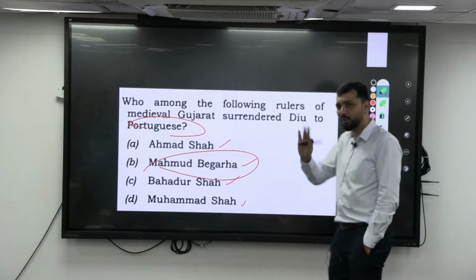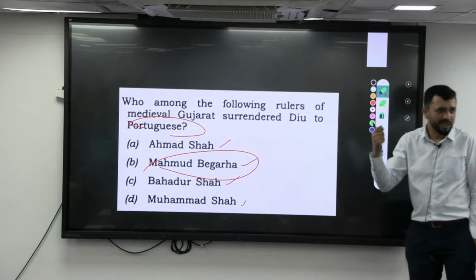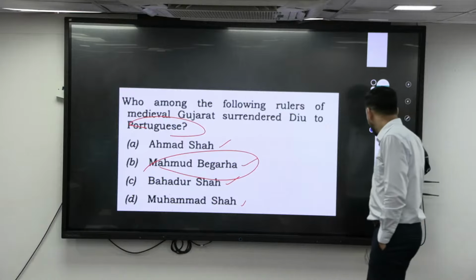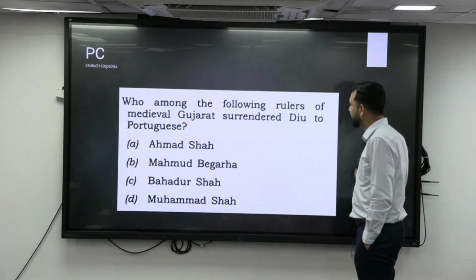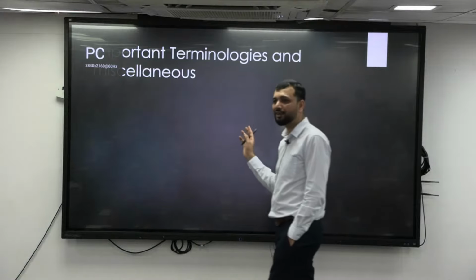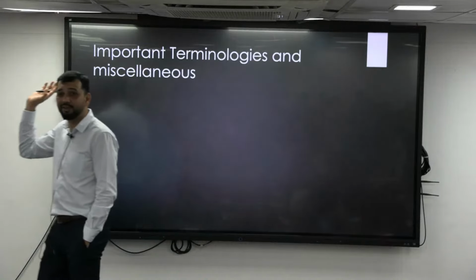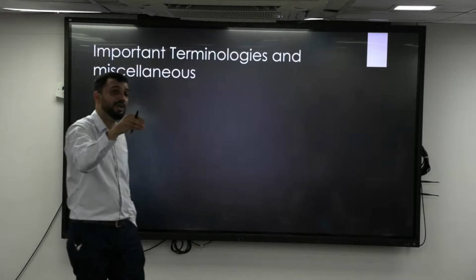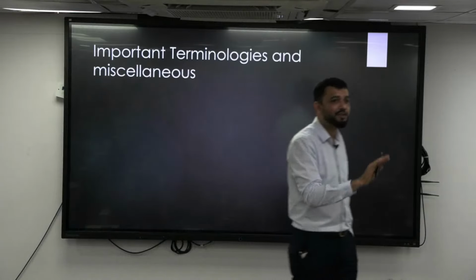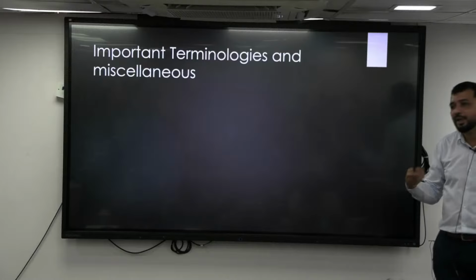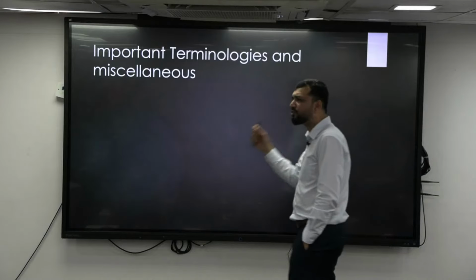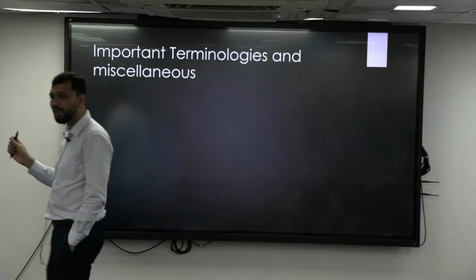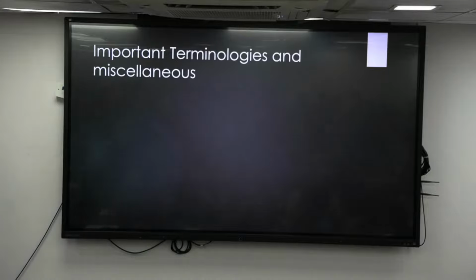Know the story of how they were a threat, but not the important details, right? Again you see the question, right? That is about regional kingdoms, right? So you can see how many questions are on regional kingdoms. In the last 25 years, maybe 3, 4. That is also just very basic questions, right? So you don't need to study in detail who defeated whom, that kind of history is not required, right? Because in many of your notes I have seen that you have a lot of details about all these things, which is not really required. You have to always draw a boundary line, what I have to study, what I have to remember.